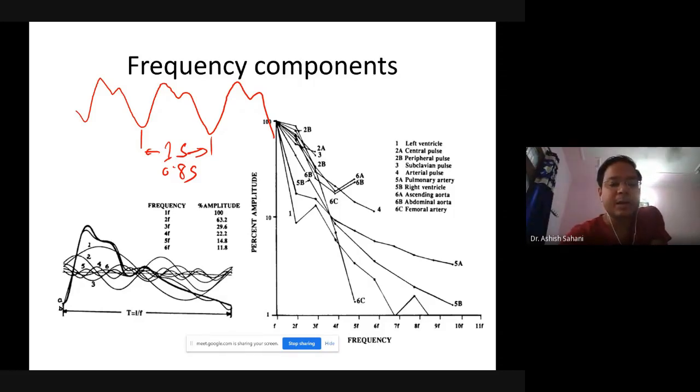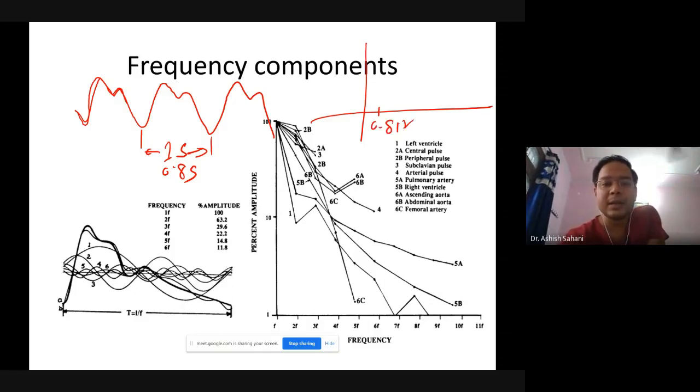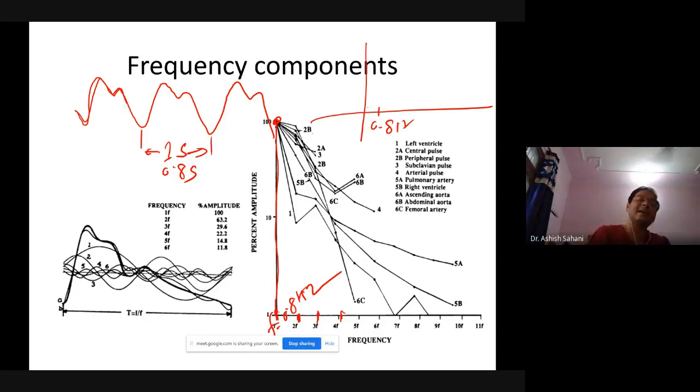If you take the Fourier transform of this waveform, you will find the maximum component at around 0.8 hertz, which is f here, equal to 0.8 hertz. As this is almost a quasi-periodic waveform, you will have components at 2f, 3f, 4f, which is 1 hertz, 2 hertz, 3 hertz, 4 hertz, like that. The components will only be visible up to say 10 hertz.